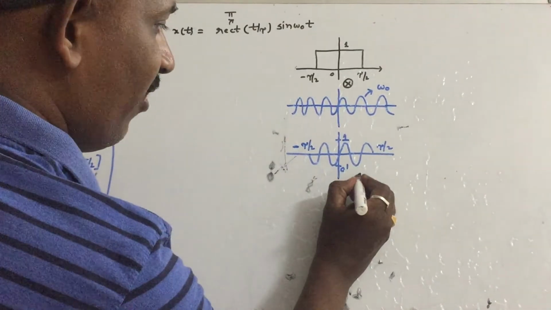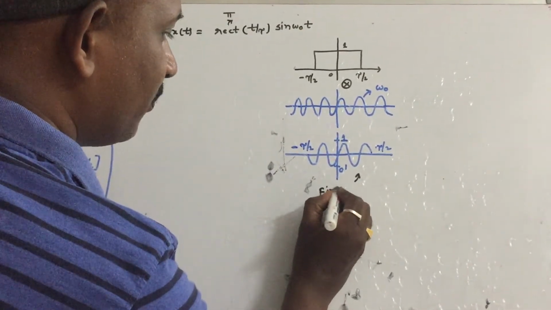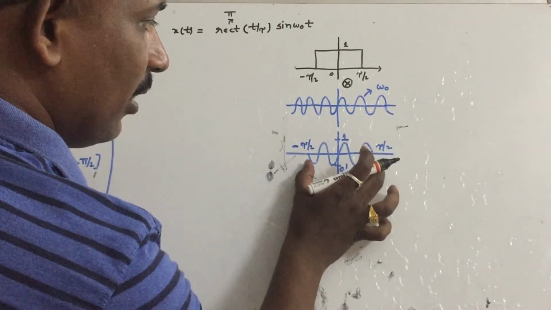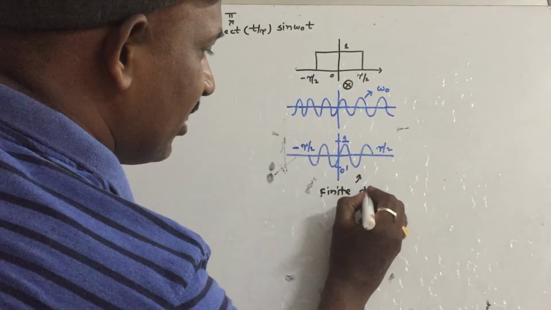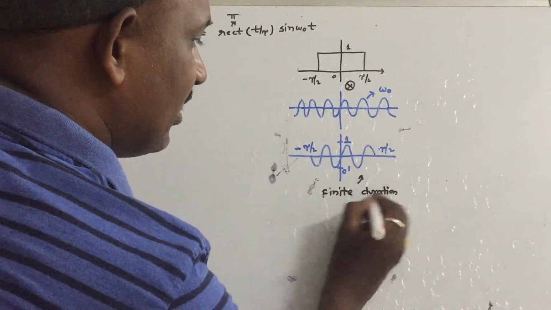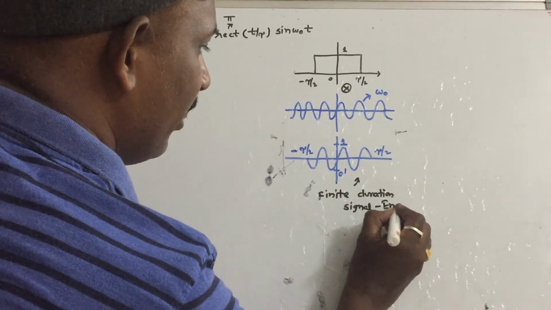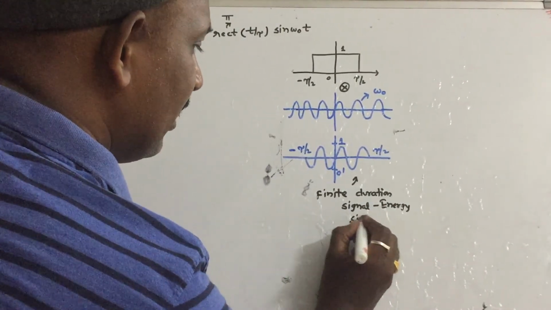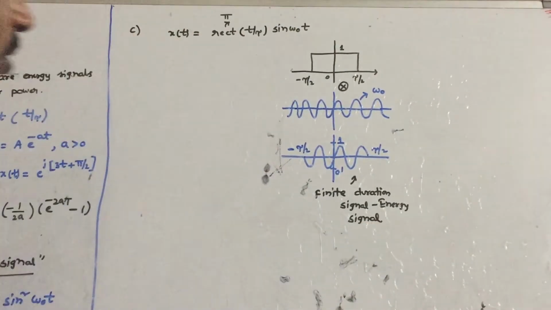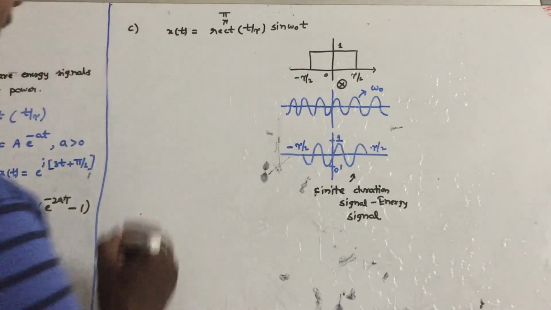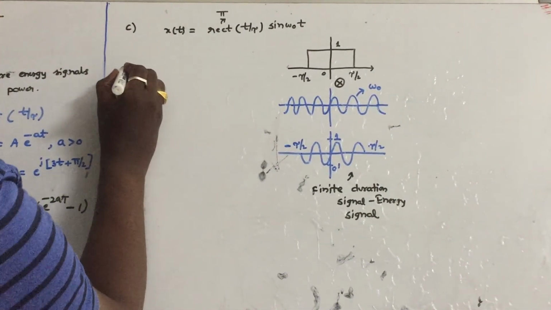So what is the nature of the signal? This is a finite duration signal. You can see that it is closing in one interval, a finite duration signal. Therefore, it is an energy signal. In this way you can conclude. So let us find out the energy of the signal.